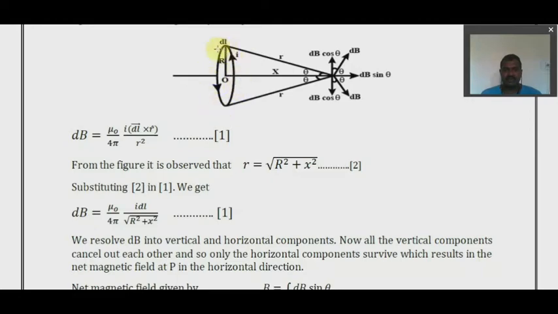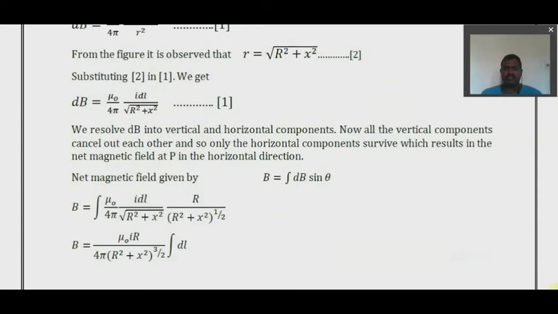Over the complete length of the loop, what is that length? For a circle, that is the circumference we consider. So here also B is equal to the integral of dB sin theta, that is the net magnetic field. What is dB? We know Biot-Savart's law, and through the figure we have this equation.